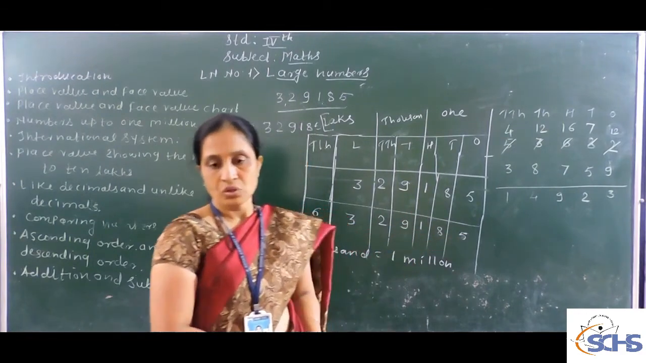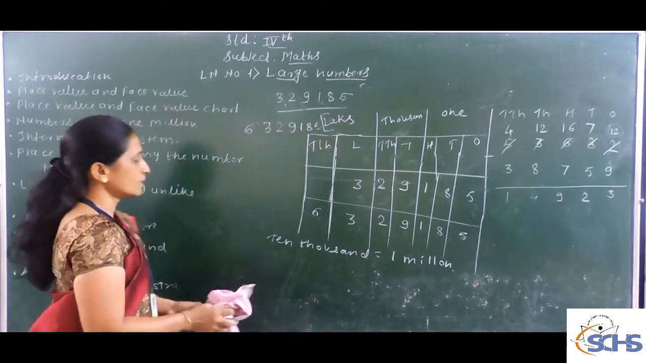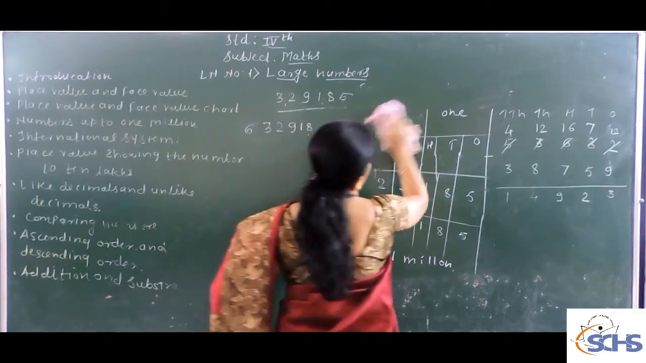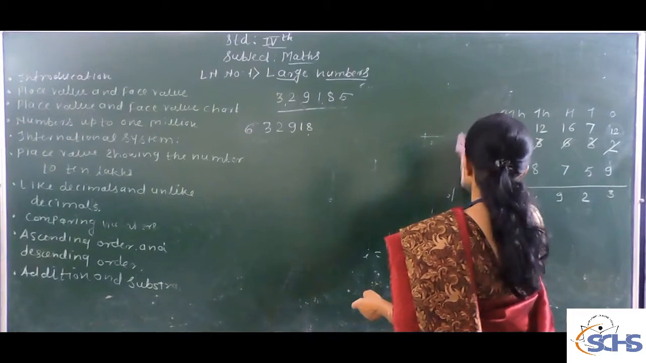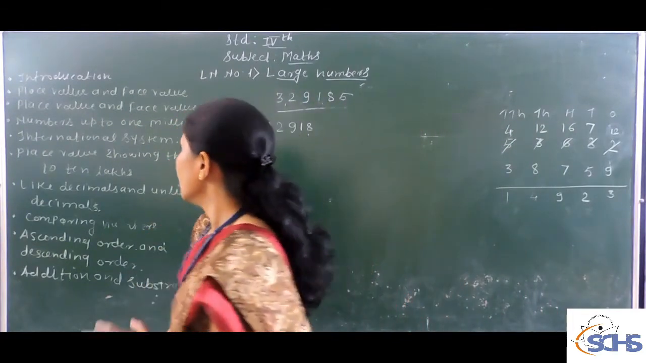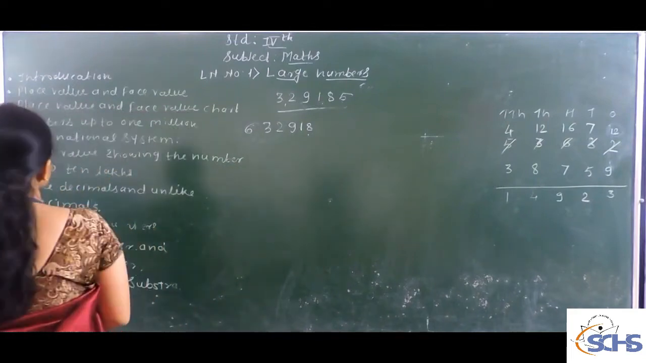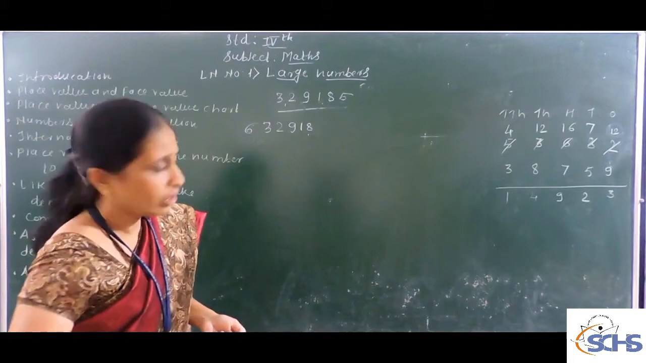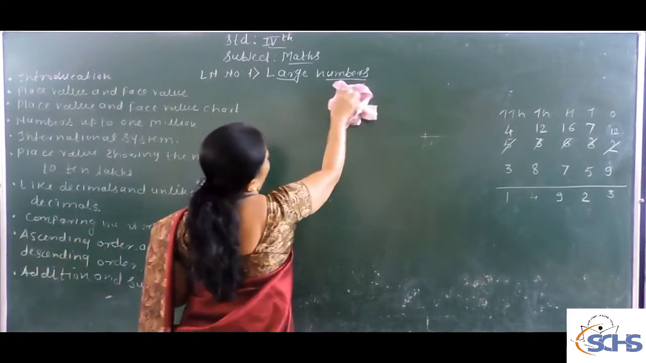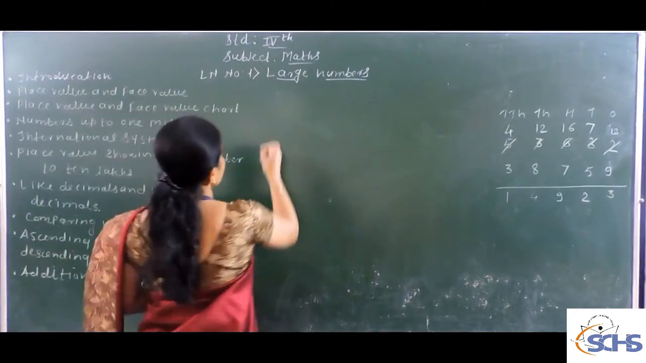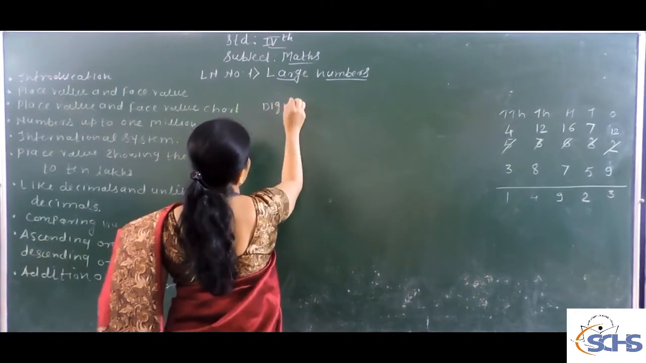6,329,185. So this way you are going to arrange this number. This is all about the place value chart showing the numbers. Again, let me take some example here. All of you already learned these things about digits in 3rd standard. I will take your review here.